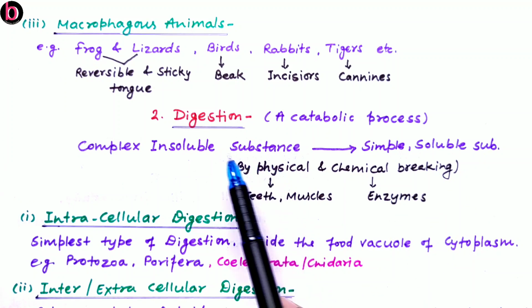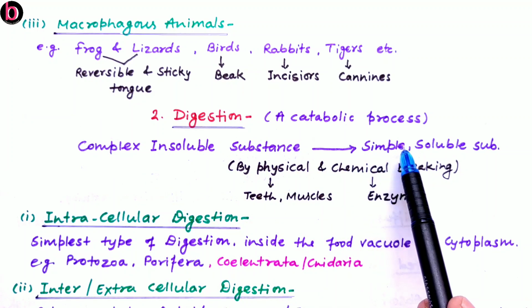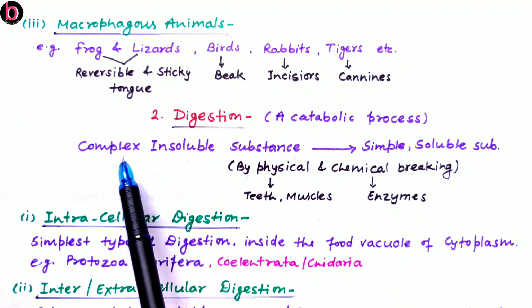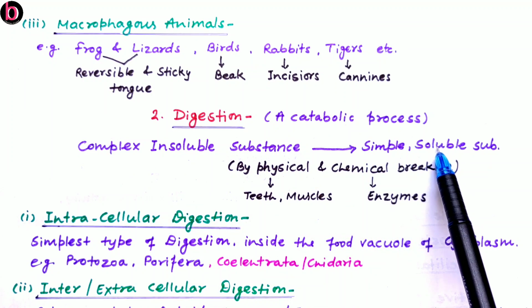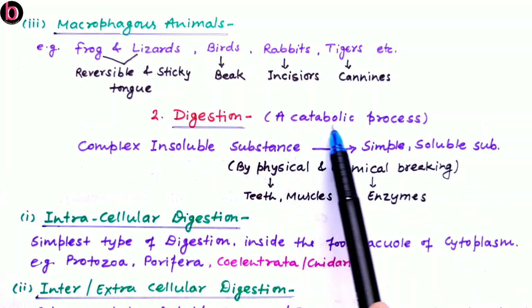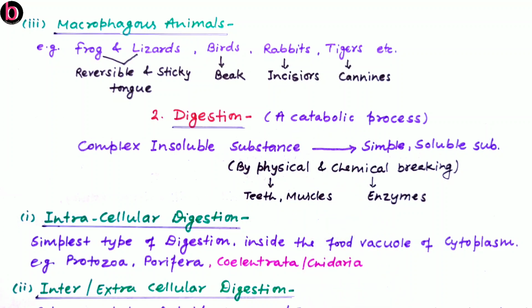Here there is breaking of complex insoluble substances into simple soluble ones. That's why the process is catabolic in nature. This occurs with the help of enzymes, so this is a catalytic catabolic process.